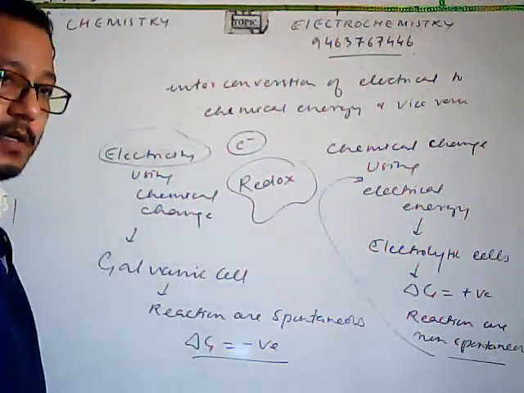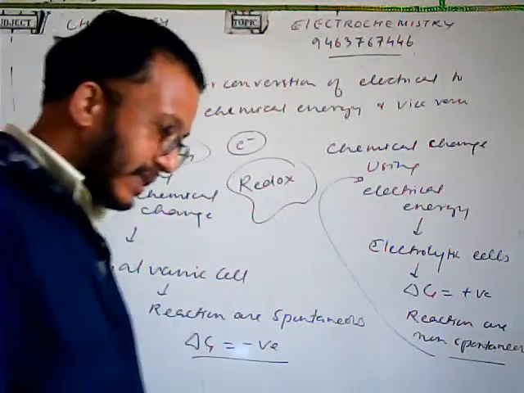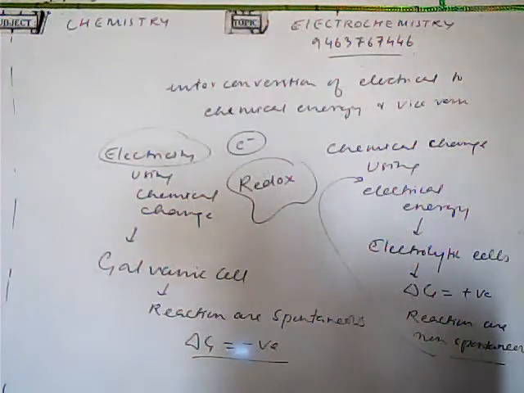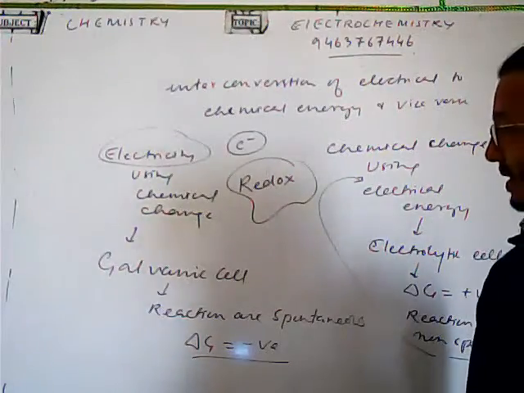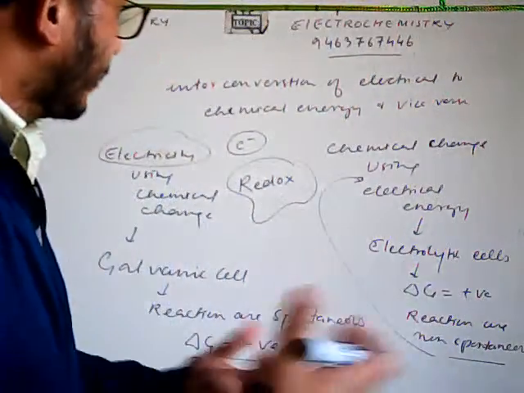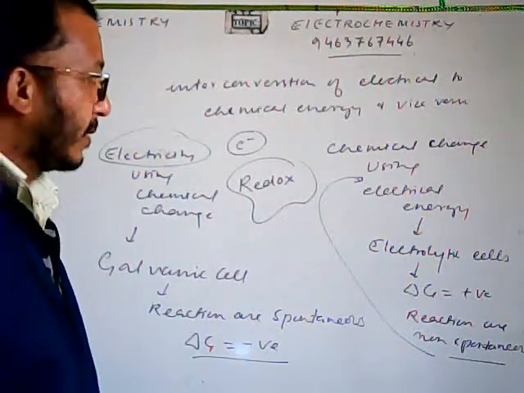So basically all the electrochemical reactions are always redox in nature. That means reduction and oxidation will take place. There has to be some give and take of electrons.